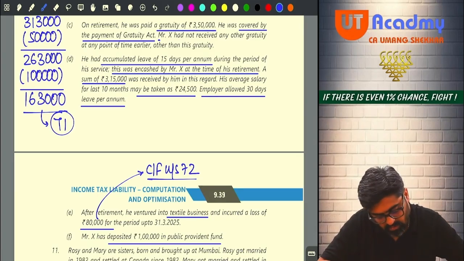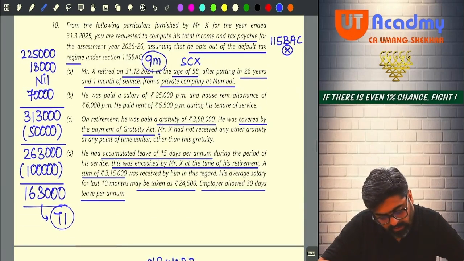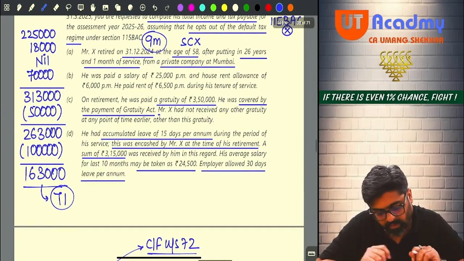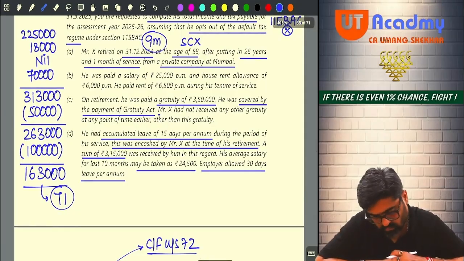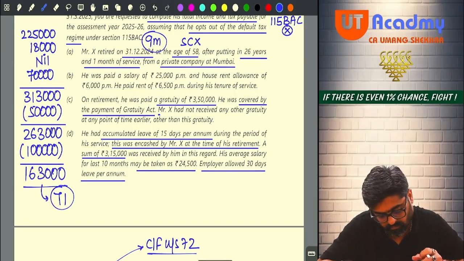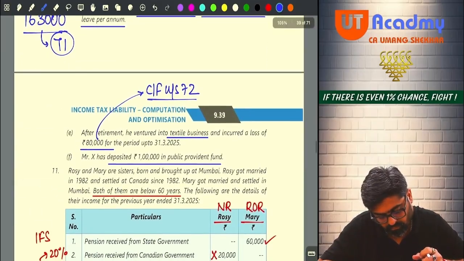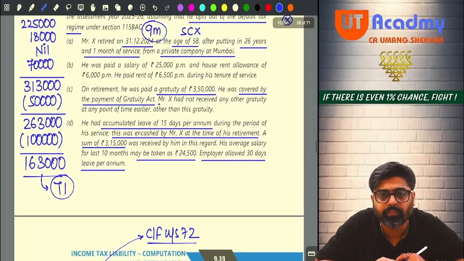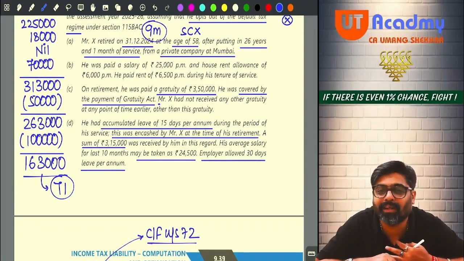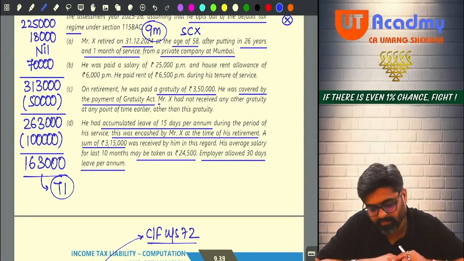Okay, sir? Are they telling you to calculate the tax liability also? Calculate the tax. It will be nil only, no? Why? Because the total income is less than the basic exemption limit. Please check.